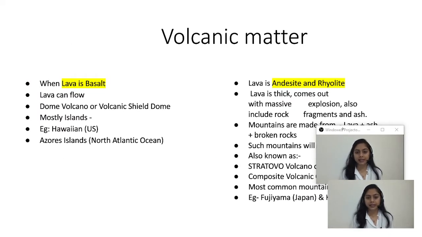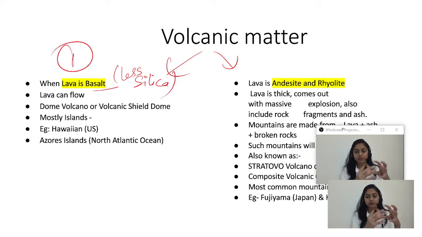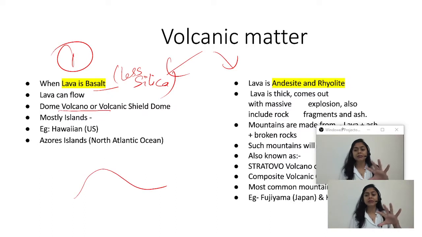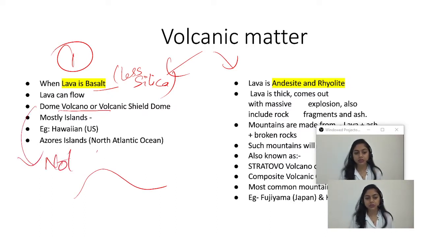Now, if the lava which is coming out is basalt, it means it has less silica. This is the first case: if the lava content is basalt, then it can flow. It means it is not that thick, and it forms a dome-like volcano in this shape. It means it's not so high. What does this word dome mean? Not so high.